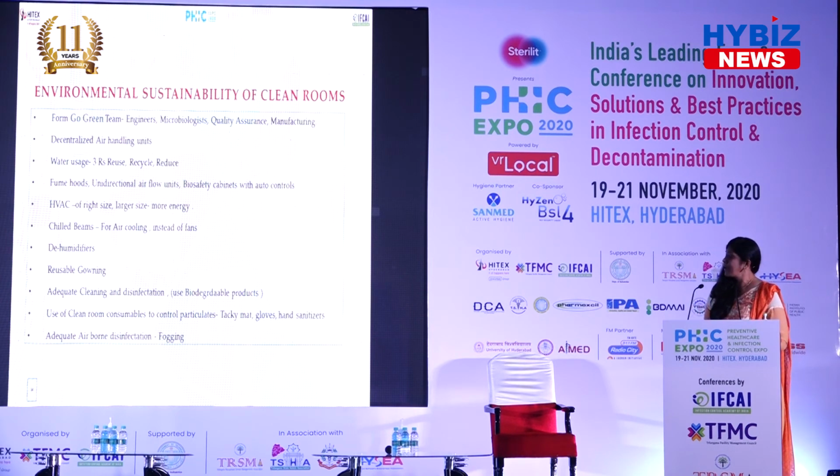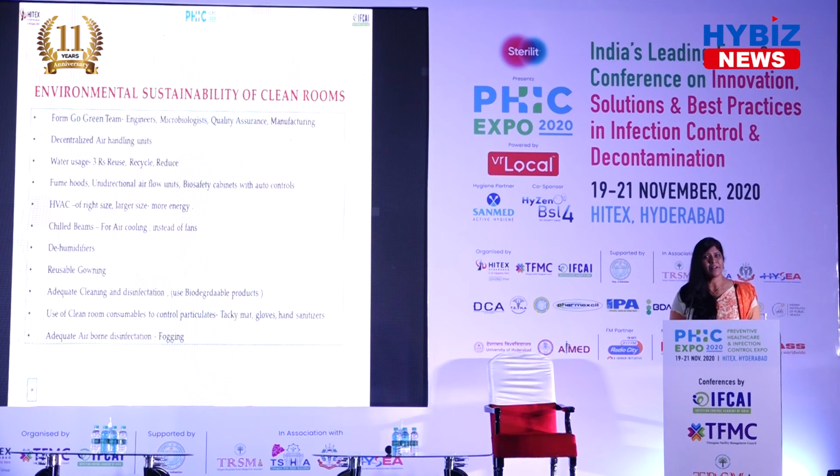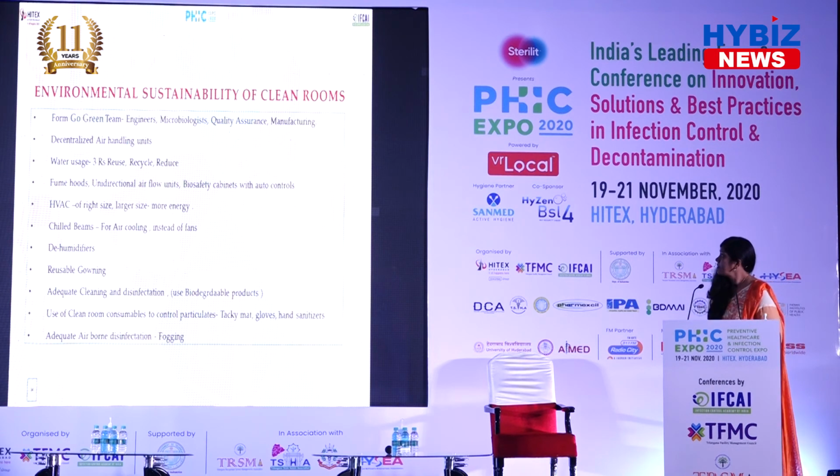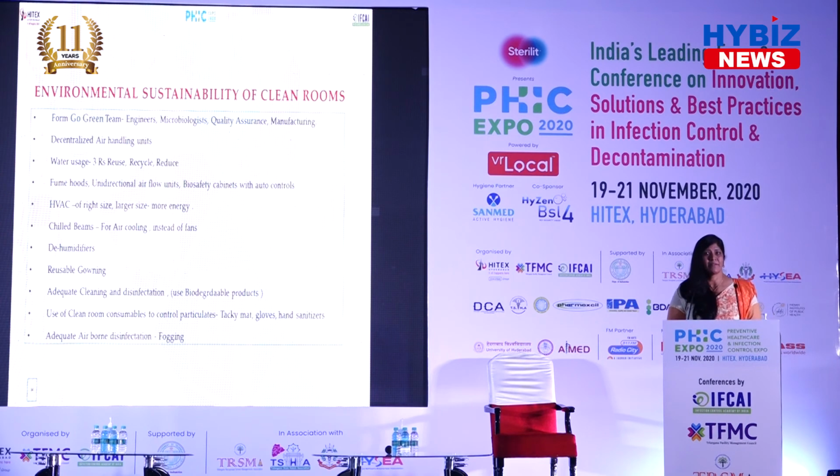The other one is biosafety cabinets with auto controls. For the life science industry, specifically vaccines and all, you should have biosafety cabinets which don't exhaust into the rooms. They should go to exhaust, and that exhaust also has to be auto controlled. Then the other thing is the right size of HVAC. You should always design an HVAC of the required size only. If you make it a little larger and the filter surface area of the room increases, your cost is going to increase. You just do what is adequate.